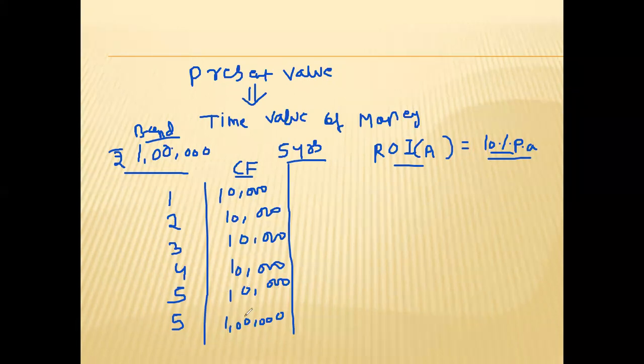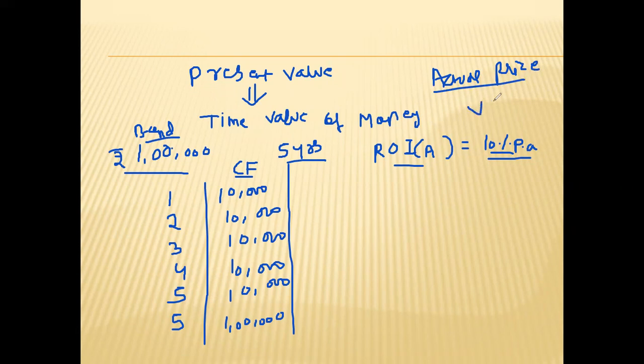Now the very important thing is that you have to find out the actual value of this bond. What is the actual price today of this bond? We have understood that the actual price or value of the bond is the sum of present values of the cash flows from the bond.